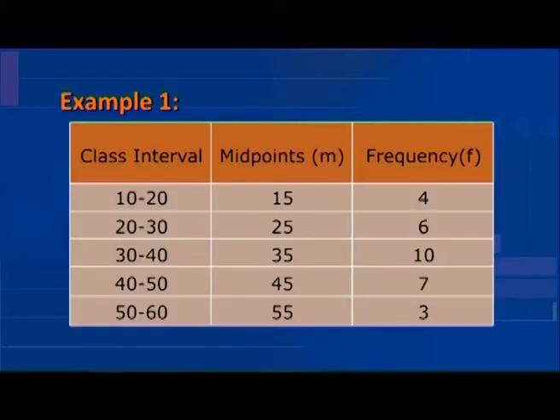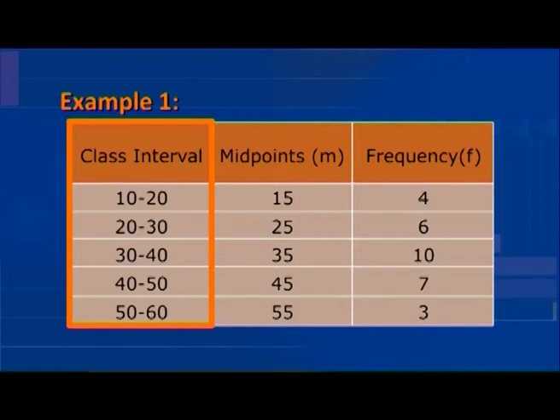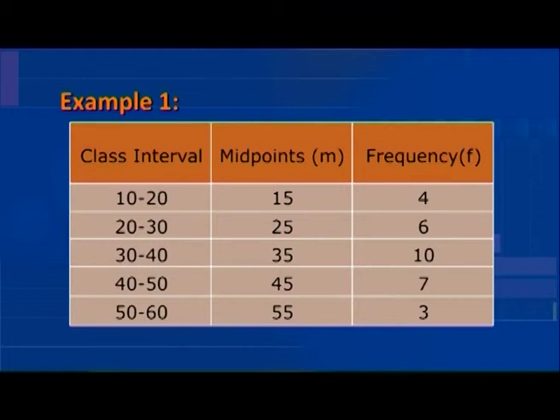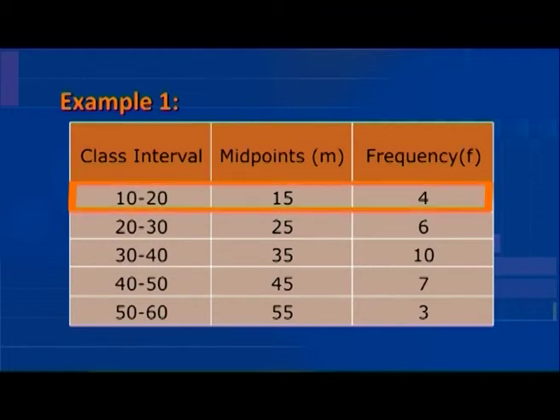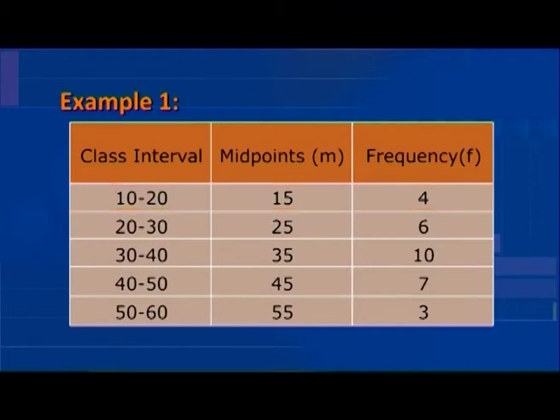To compute the harmonic mean, we have to first calculate the mid-values of the class intervals 10 to 20, 20 to 30, 30 to 40, 40 to 50 and 50 to 60, like 10 plus 20 by 2 is equal to 15.